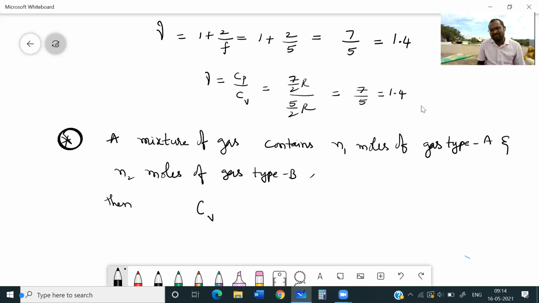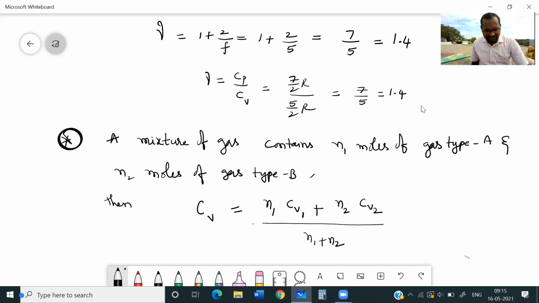Cv, the specific heat capacity at constant volume of that mixture, is given as N1 moles of gas times Cv of type 1 plus N2 moles of gas times Cv of type 2, divided by N1 plus N2. Once we know Cv, we can find Cp and gamma also. Clear? Yes. So for this, I am going to take one question.